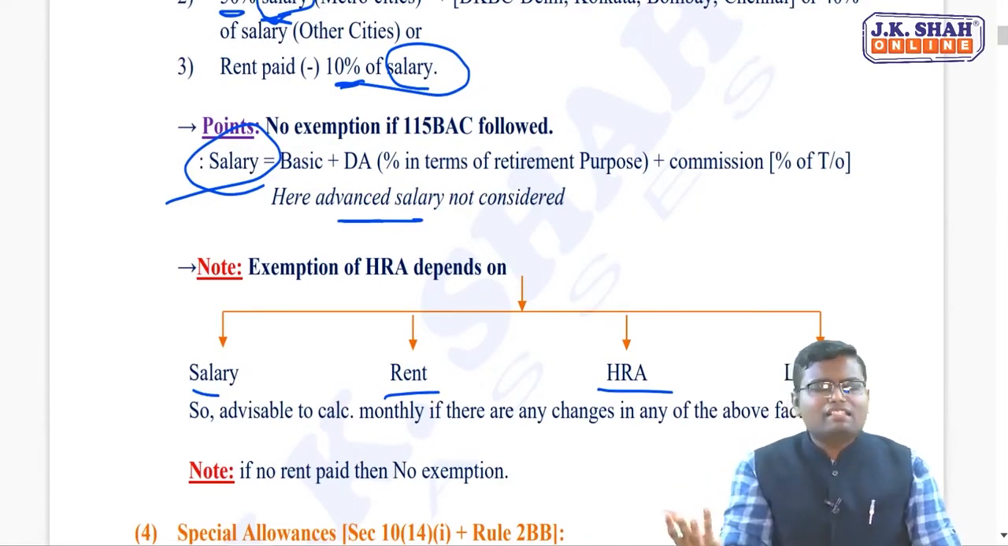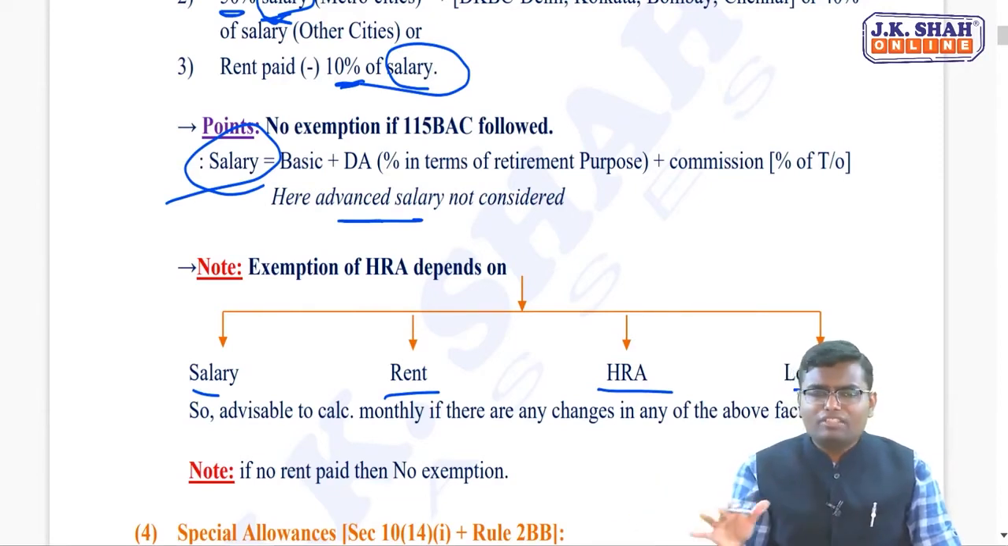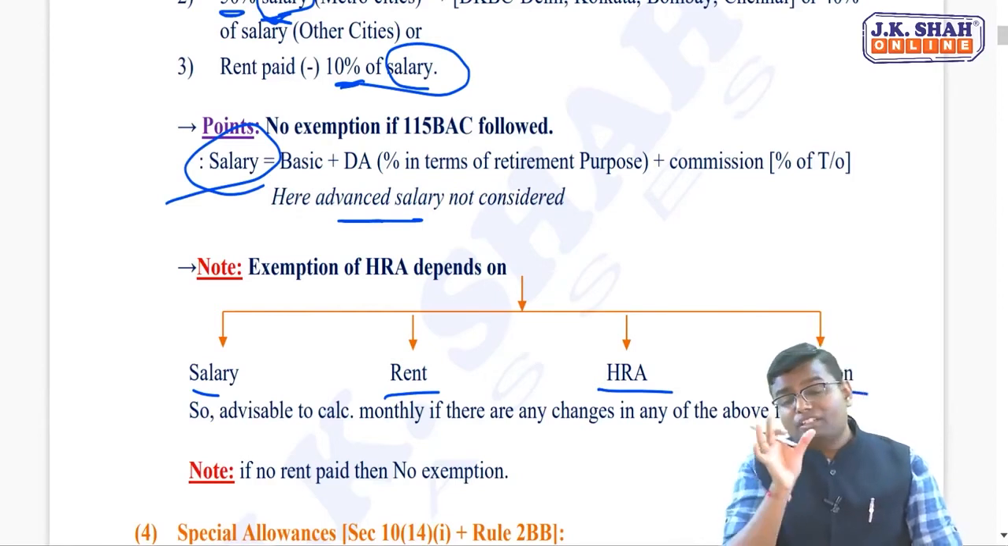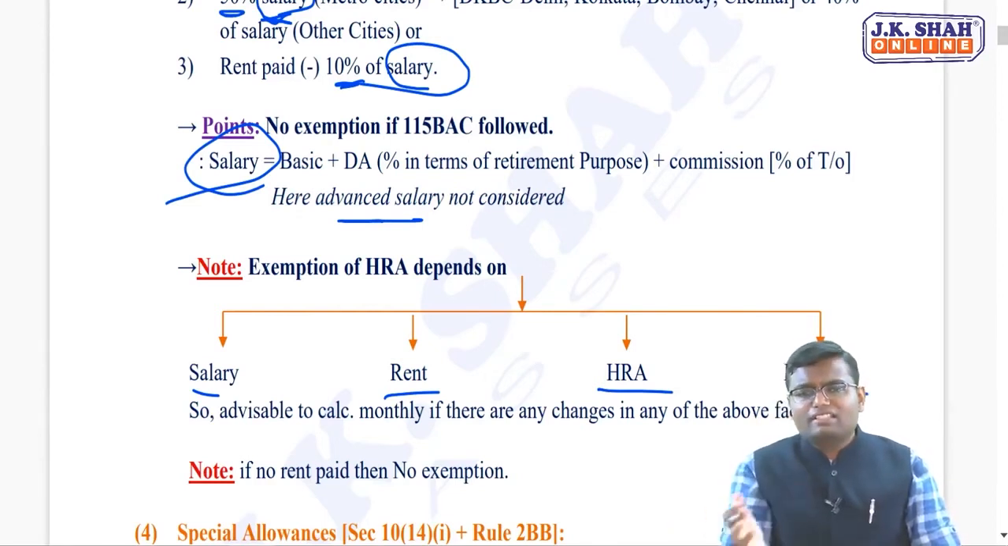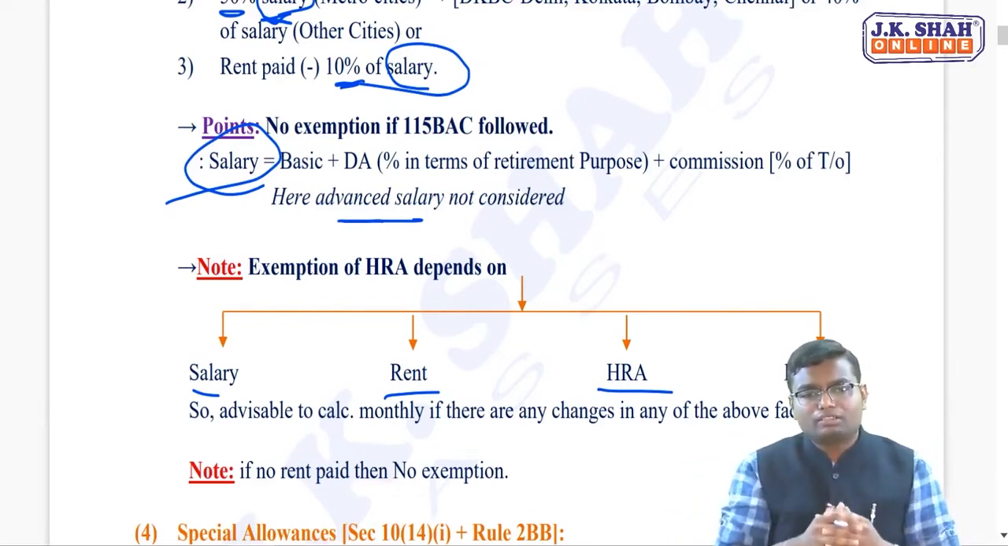If any of these things change, my exemption will change. So what is the better option? If during the year all the elements are the same, there is no variance, calculate only one exemption per year. But if in between the year any of these elements changes, from the date on which it changed, calculate the exemption for that period separately and for the earlier period separately, and then merge both exemptions.